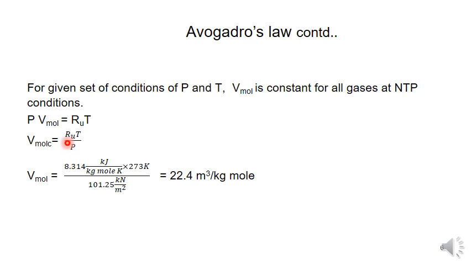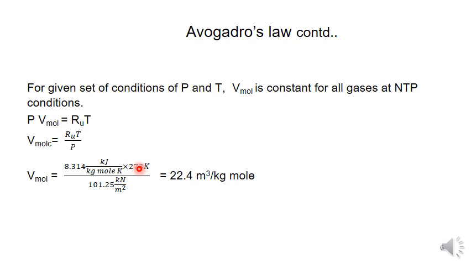So RU is the universal gas constant, and its value is the same, 8.314 kilojoule per kg mole Kelvin. Here I am writing the units because it is easy. If you write the units here, we can know the units of the molar volume easily. So simply substituting in the formula, anyone can write the units of the molar volume. Here I am writing kilojoule per kg mole Kelvin, and T 273 Kelvin.